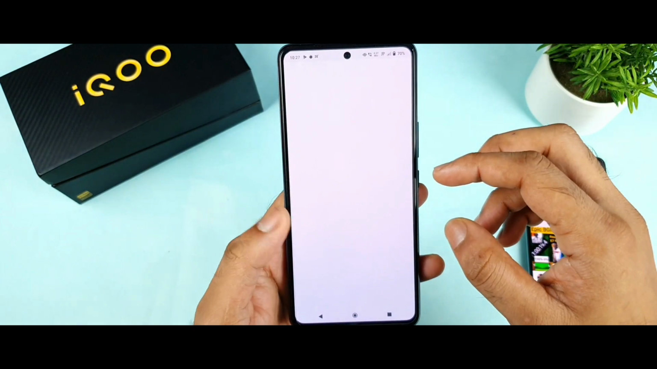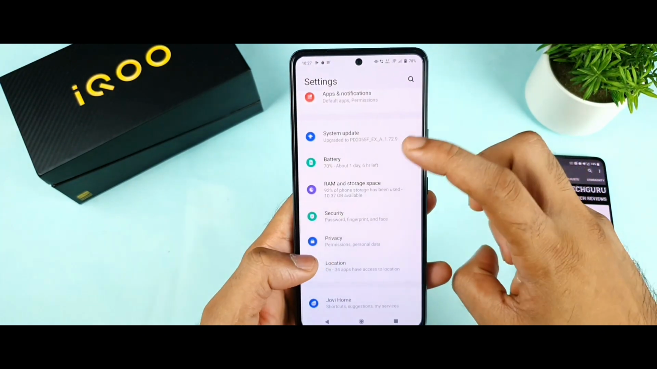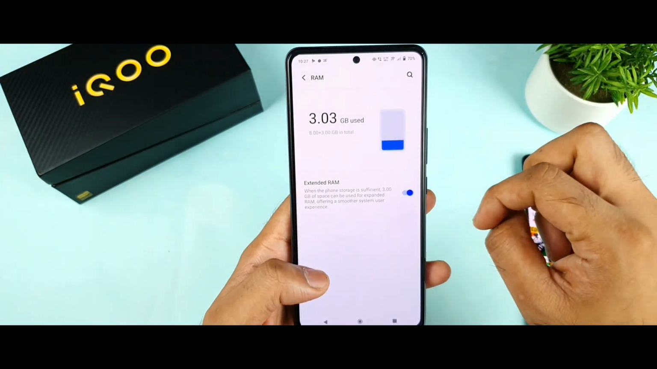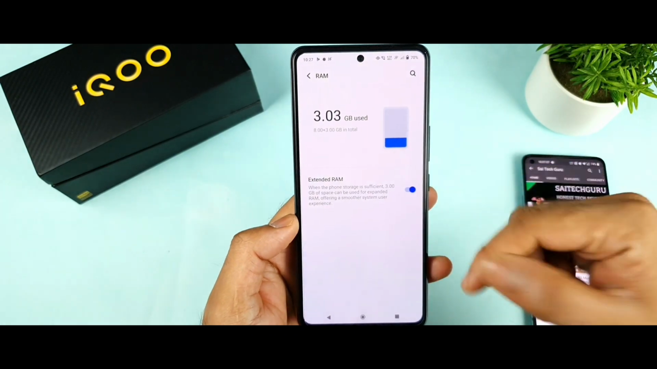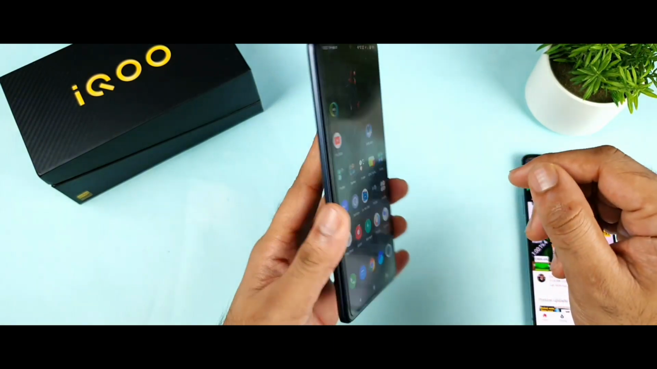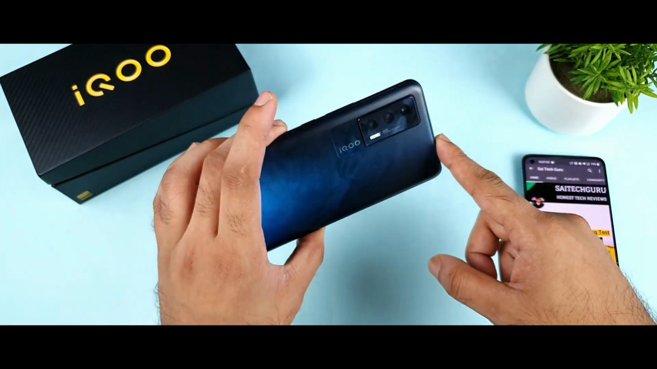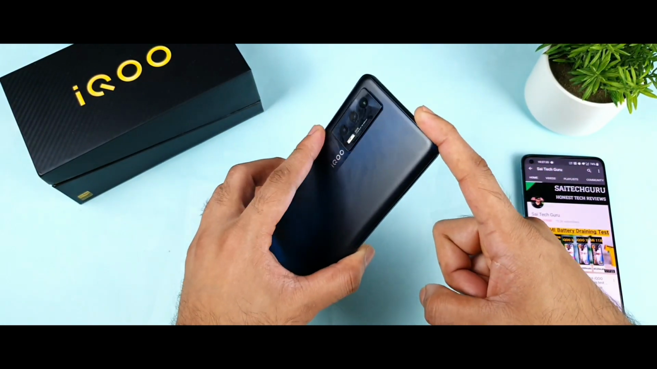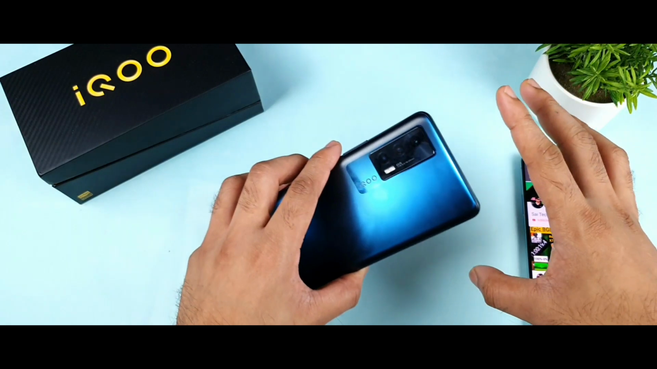So 3.87 GB was used before. Now let's see how much will be used. Now 3 GB is used, as you can see, from 3.87 it became 3 GB. So overall, that's really good, friends, in this kind of performance testing, this kind of extreme level. This is my first time doing this kind of extreme test, not only on this iQOO 7, but on any other smartphone.